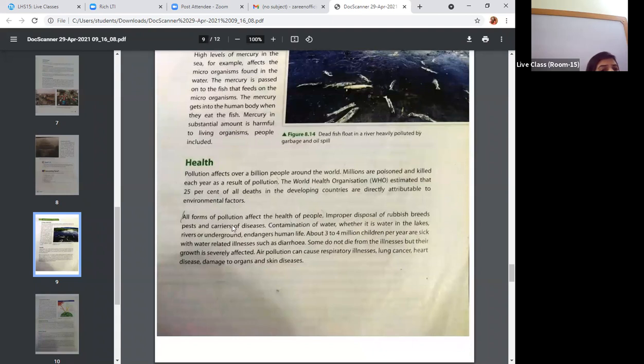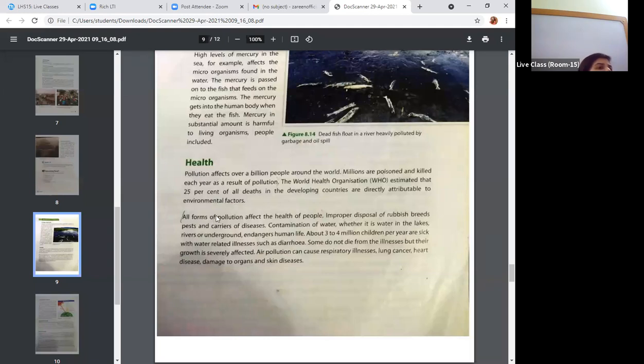Improper disposal of rubbish breeds pests and carriers of diseases. Contamination of water, whether it is a water in the lakes, rivers, or underground, endangers human life. About 3 to 4 million children per year are sick with water related illness. If you remember, I have given you the example of contaminated water. This is the reason their children with that age they normally die. The reason is because they do not have a proper water to drink. Okay? And we all know that our body requires around 70% of water.